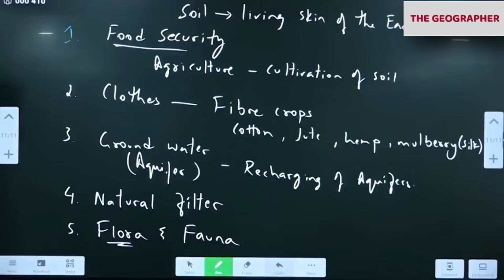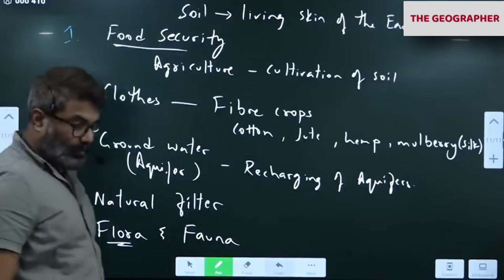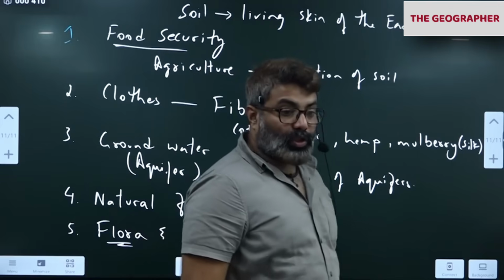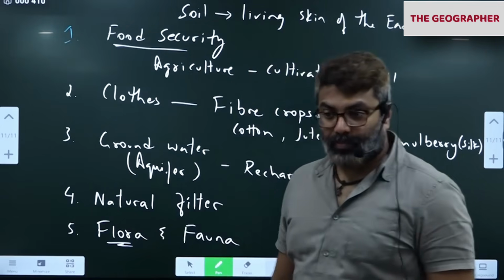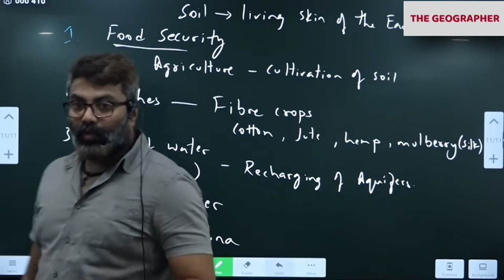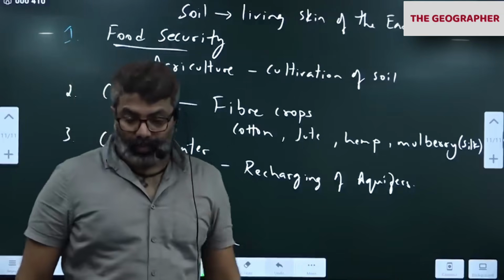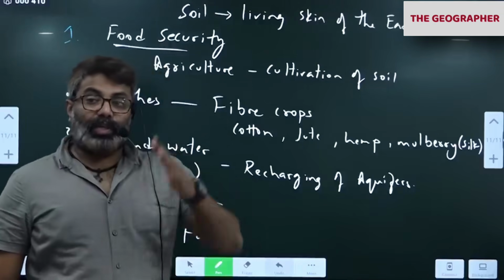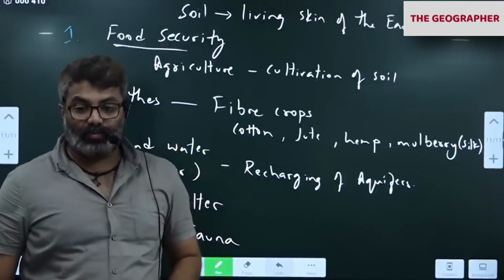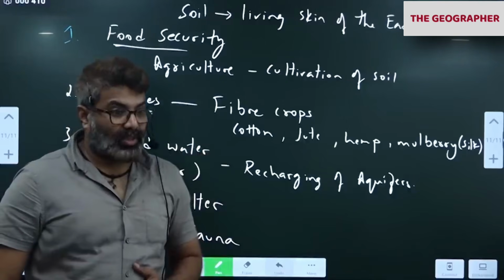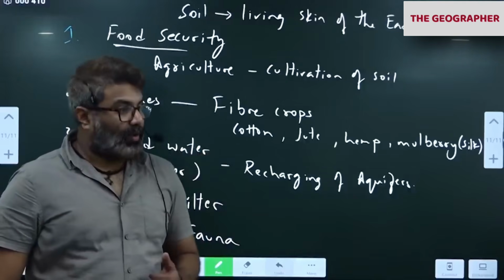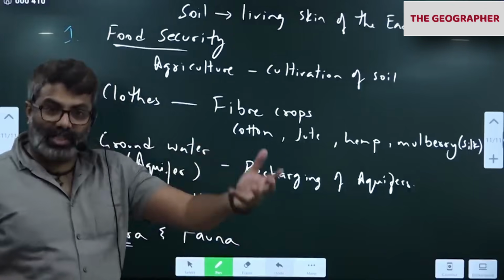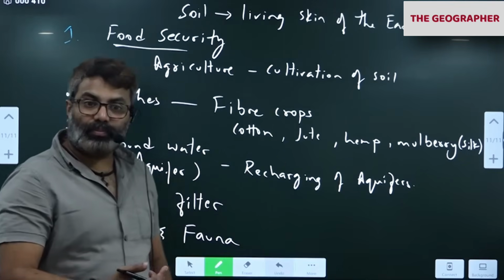6th one also, right? Soil preserves fossils. How did we know about the creatures that existed before us? How did we know about dinosaurs? Because of soil. When animals die or when the plants die, they get buried in the soil.